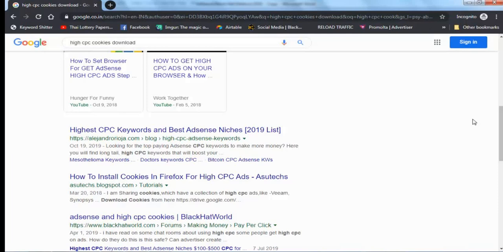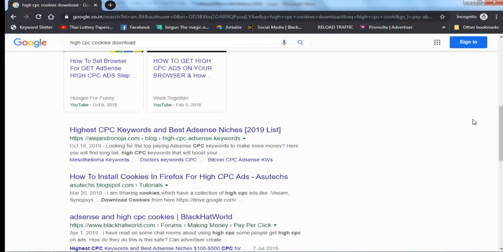For example, I have not installed high CPC cookies, but you have installed them in your browser. After that, you search a keyword on Google that leads to my website, and you go to my website. Google AdSense will show you ads according to your browser history, your cookies.